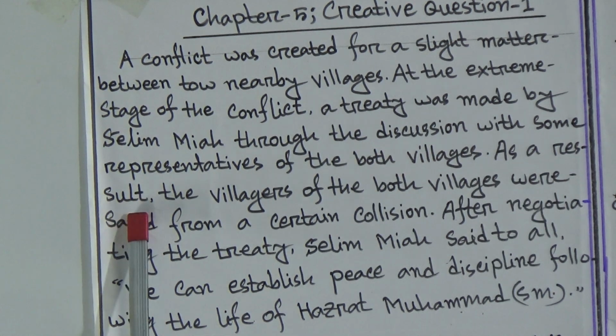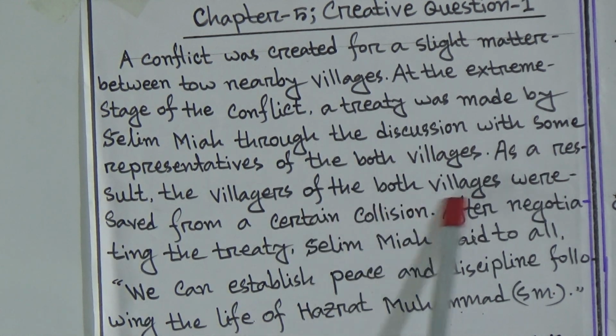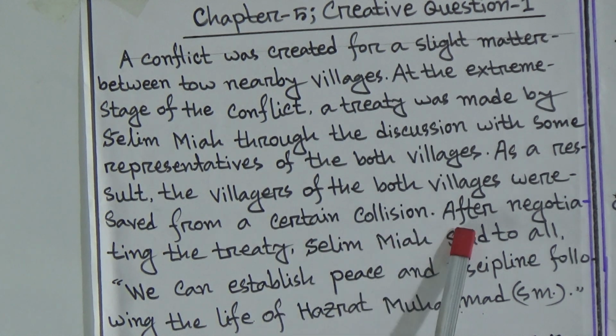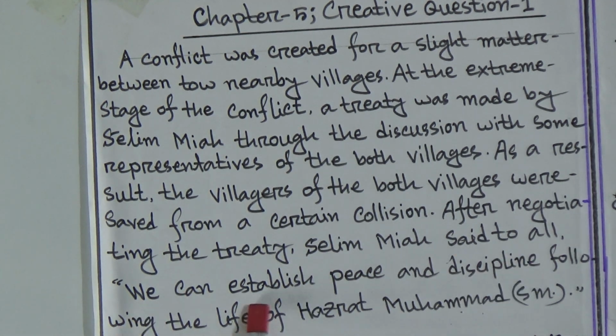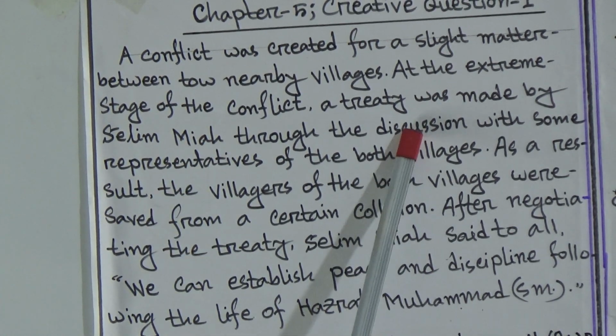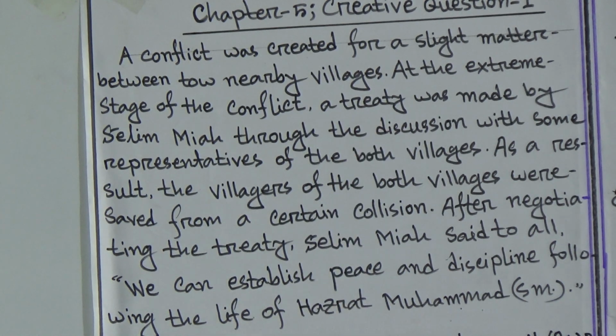As a result, the villagers of both villages were saved from certain collision. After negotiating the treaty, Selim Mia said to all, "We can establish peace and discipline following the life of Hazrat Muhammad sallallahu alaihi wasallam." Okay, dear students, this is today's stem of question number 1, chapter 5.